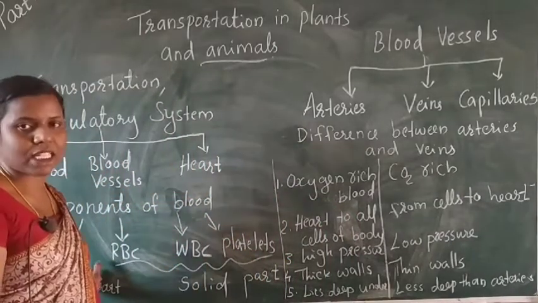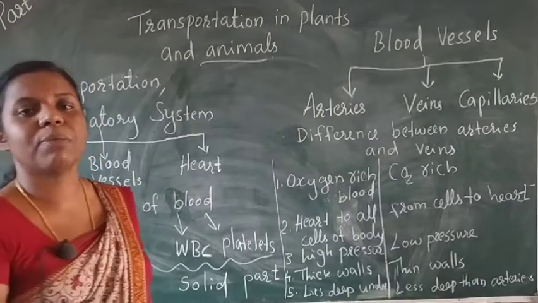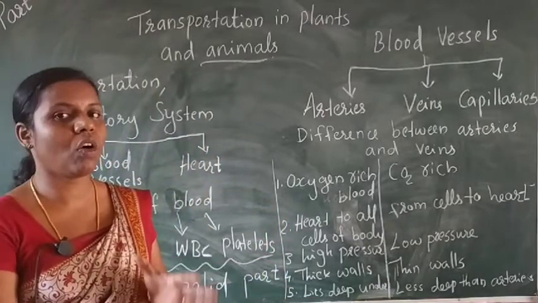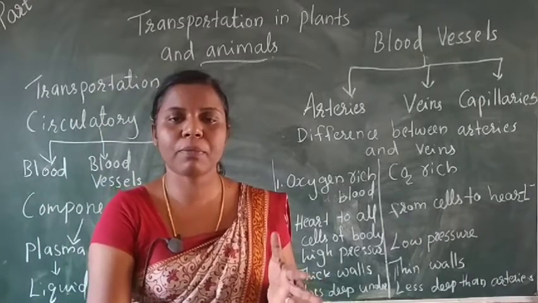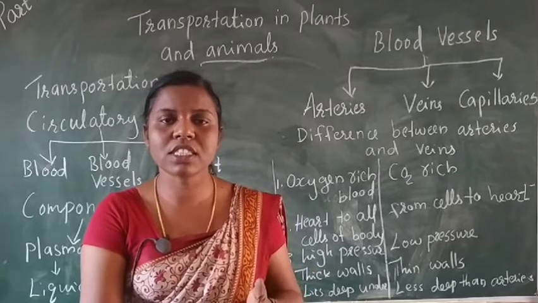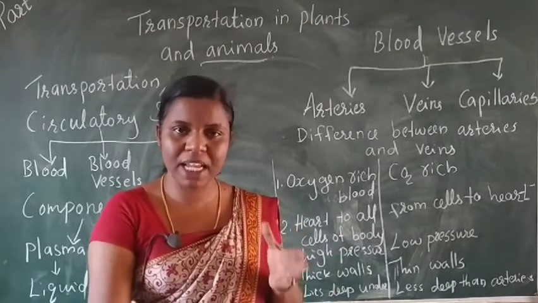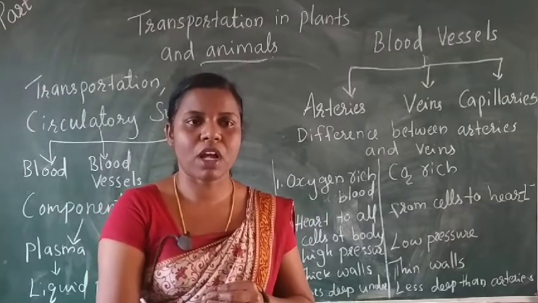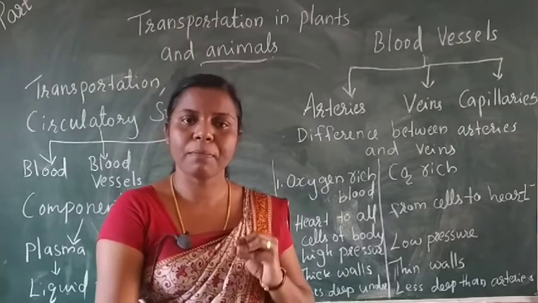First is plasma. The liquid or fluid part of the blood is called plasma. It is pale yellow in color. Plasma is made up of water 92%, salts and proteins. Blood cells keep floating in plasma.